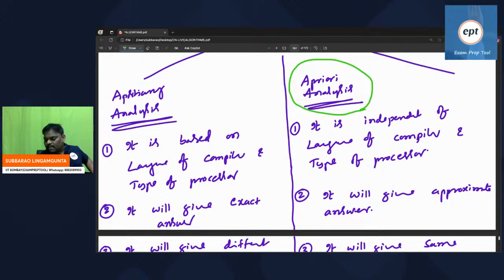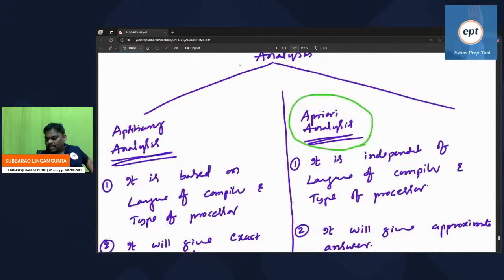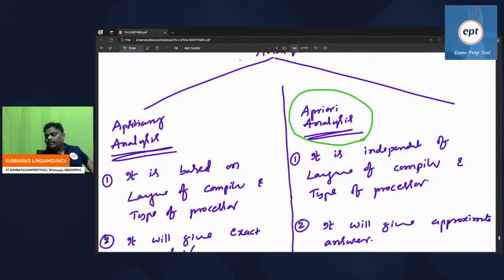But the second analysis says those two things are immaterial. The language of the compiler doesn't matter, the type of processor doesn't matter. You have a slow processor, then also no problem. You have a language of a compiler which is very slow, then also okay. This analysis says I am independent of the language of the compiler and the type of processor. You have a nice computer or a bad computer, it doesn't matter according to the second analysis.